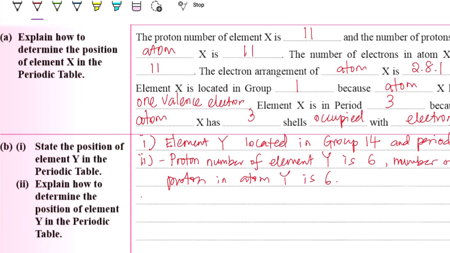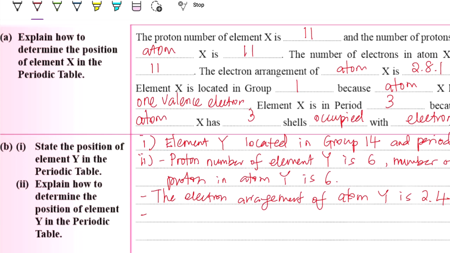Next, the electron arrangement of atom Y is 2, 4.